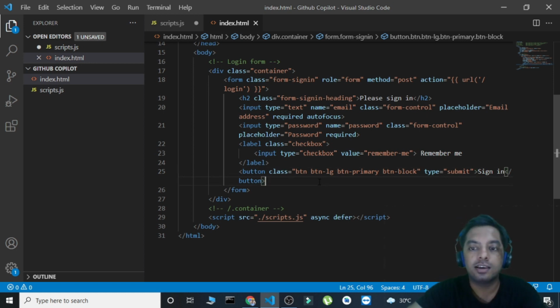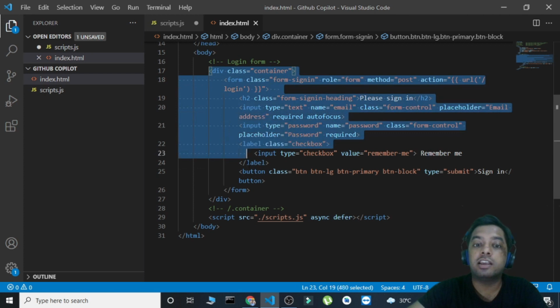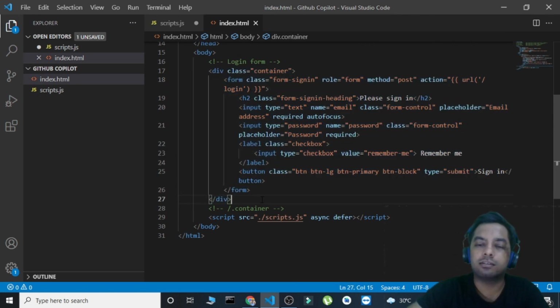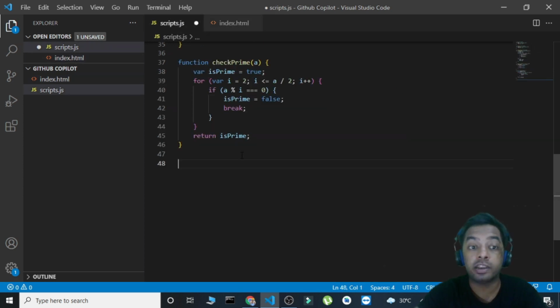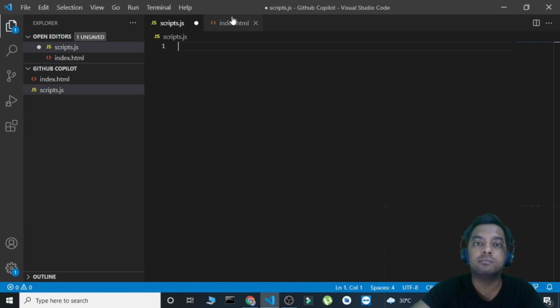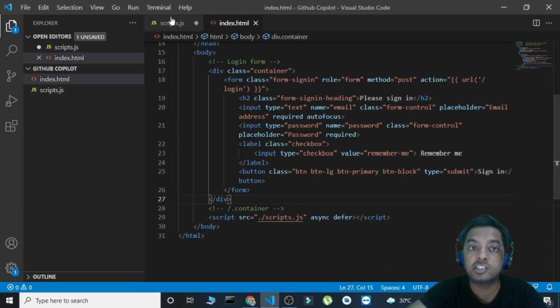Okay, but still this code might have taken me 5 minutes to write, but with GitHub Copilot it just took me 2 to 3 minutes. How much? I guess some seconds or so. Okay, so now to this file, let's write. Now I want to write that function, okay, for the sign in function.